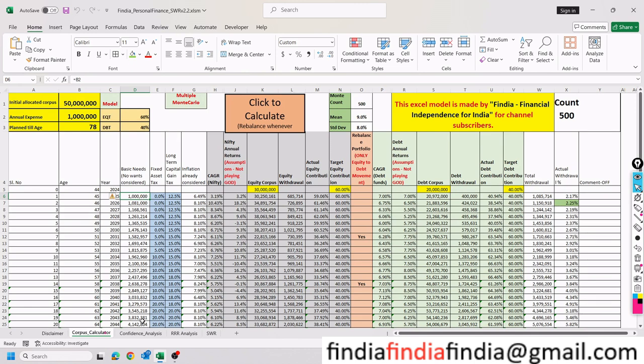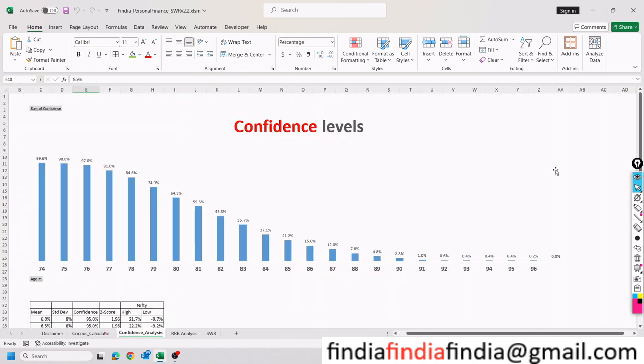So in my view, even if we consider a 75% confidence measure, it's good enough. So with Monte Carlo simulations, that is random values of Nifty the way I mentioned, with a 95% confidence level, it says with 75% accuracy that the corpus will last till 79 years.